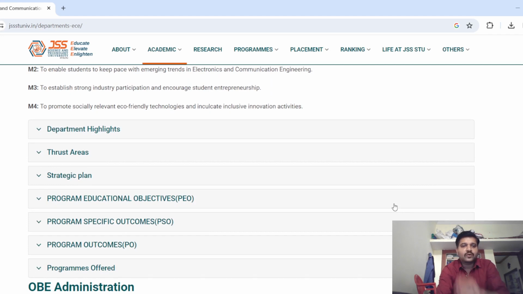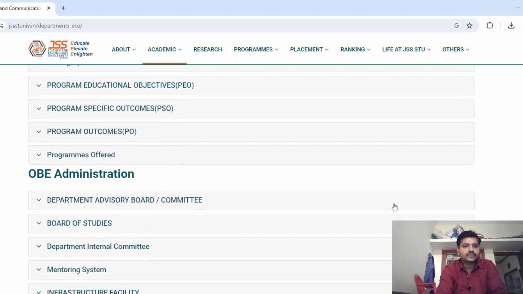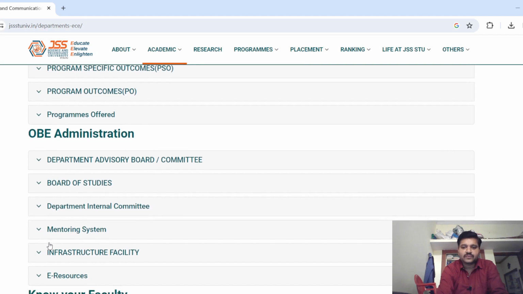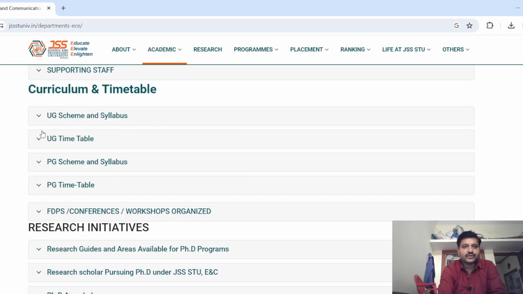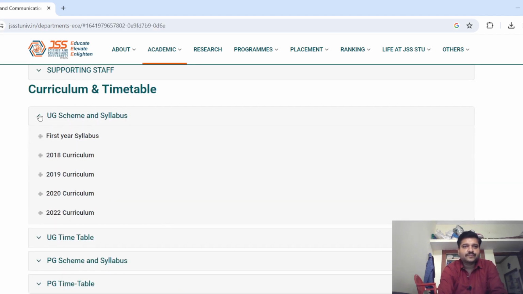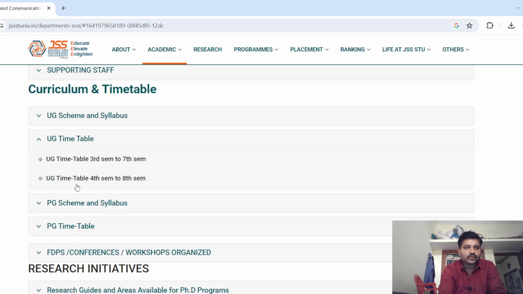Okay, so for more information about the department, you can go through the website where you can get some of the important information related to your scheme and syllabus. For the different curricula, this is your 2022 curriculum, and you will get your timetable along with the allotted rooms as well, right, and the calendar of events as well. This is how you can fetch the information related to the scheme, syllabus, calendar of events, timetable and all those things on your website as well, right.